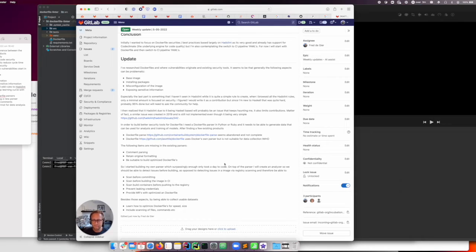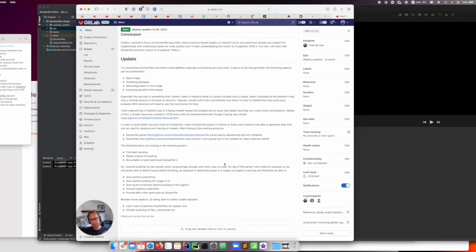So I started building my own parser, which surprisingly was not that much work. It was only a day's worth of development. And I'm now going to build an analyzer on top of that, so I can start implementing rules as linter based suggestions at first, and start parsing a bunch of Docker files to create a data set. So the data set can be used for analysis and learning how we can improve Docker files.